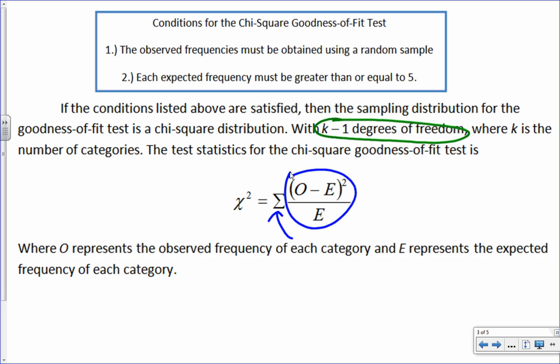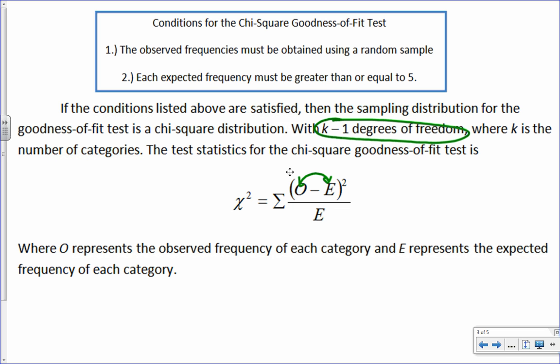Now let's think about this here. If these two values, the observed and expected, are really close to each other, so when I do O minus E, is that going to be a big number or a small number? If they're really close to each other, pretty small number, right? Then I'm going to square it.